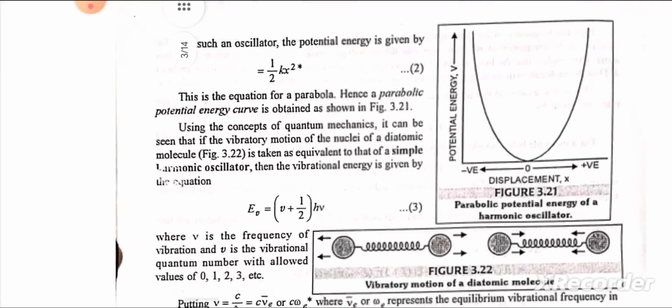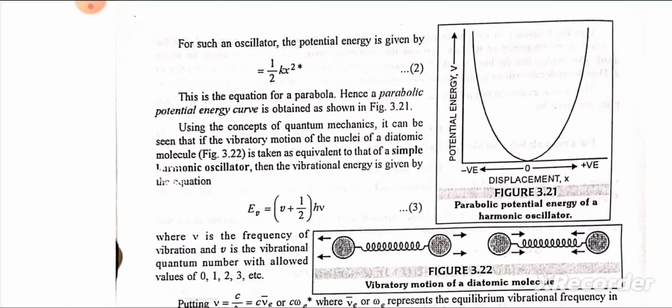For such an oscillator, the potential energy is given by 1 by 2 kx square. This is the equation for a parabola, and hence a parabolic potential energy curve is obtained as shown in figure. Using the concepts of quantum mechanics, it can be seen that if the vibratory motion of the nuclei of a diatomic molecule is taken as equivalent to that of a simple harmonic oscillator, then the vibrational energy is given by